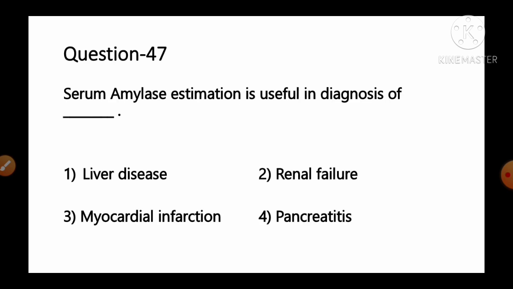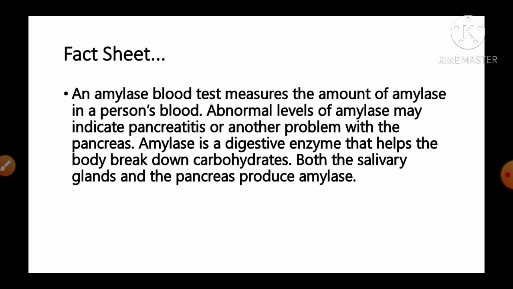Serum amylase estimation is useful in diagnosis of option number 1 liver disease, number 2 renal disease or renal failure, number 3 myocardial infarction, number 4 pancreatitis. And the fact given regarding this question, an amylase blood test measures the amount of amylase in the person's blood. Abnormal level of amylase may indicate pancreatitis or other problems related to the pancreas.